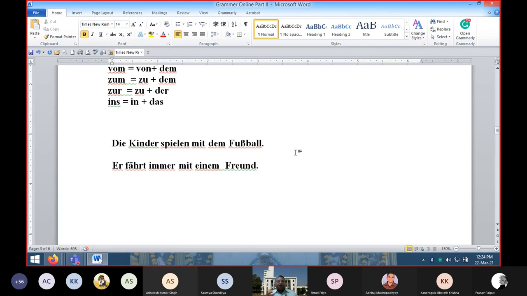So here the children are playing with the ball. You cannot say that football is the object, because you are not getting any answer. You are not getting what and who. Rather, it is something different. So these two concepts: using the accusative and dative for identifying the object, that is one part. But whatever I am explaining here is an absolutely different way of looking at the use of accusative and dative. These are purely based on prepositions. So prepositions are responsible for accusative or dative. This is the rule in the grammar, and that's why we are using it like this.